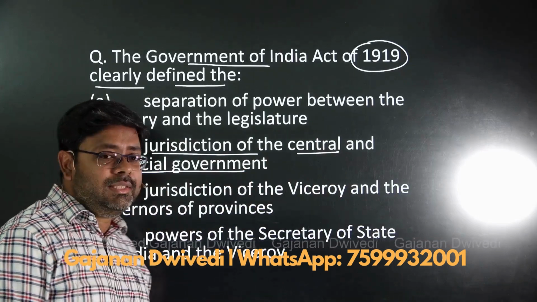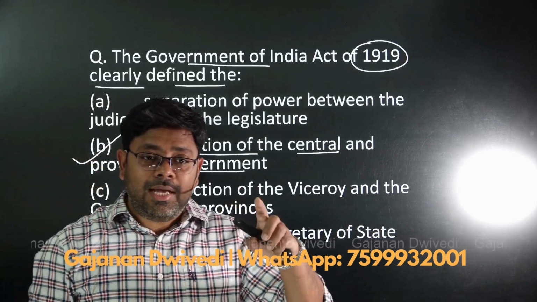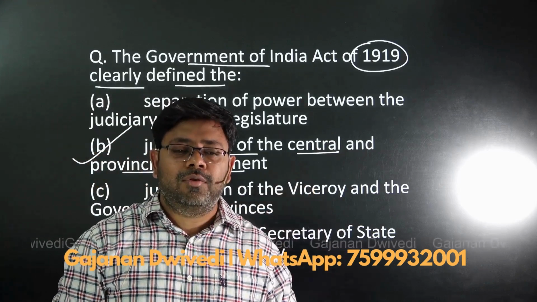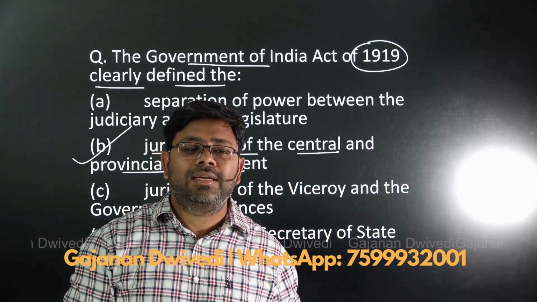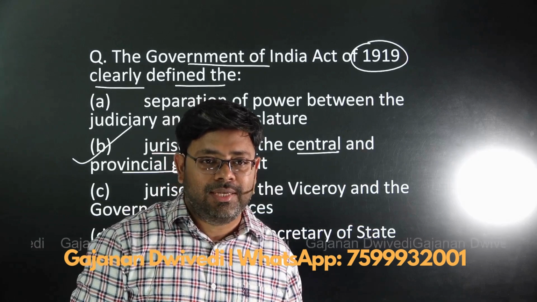Additional information is that in the Government of India Act 1935, for the first time, apart from the central and provincial lists, the concurrent list was also introduced.